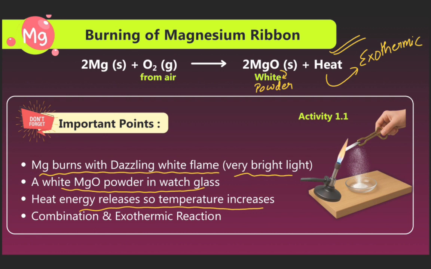Combination reactions are carried out as exothermic reactions. Exothermic reaction means heat-releasing reaction; heat evolves, heat is given out. Now come and see the next.